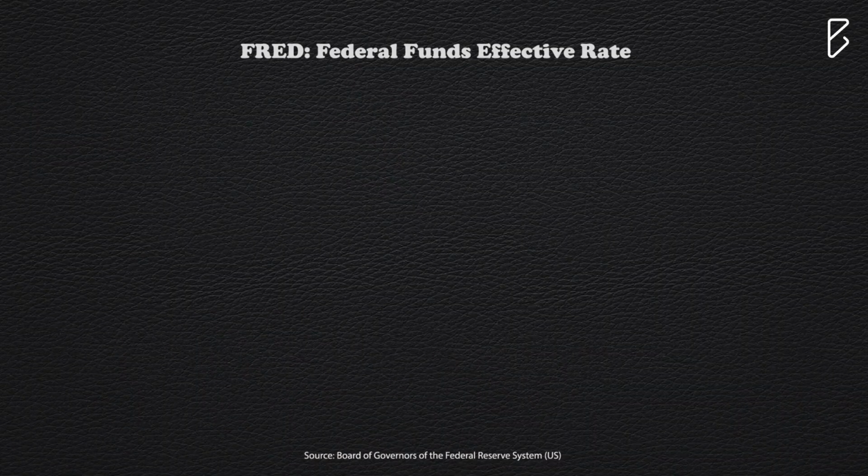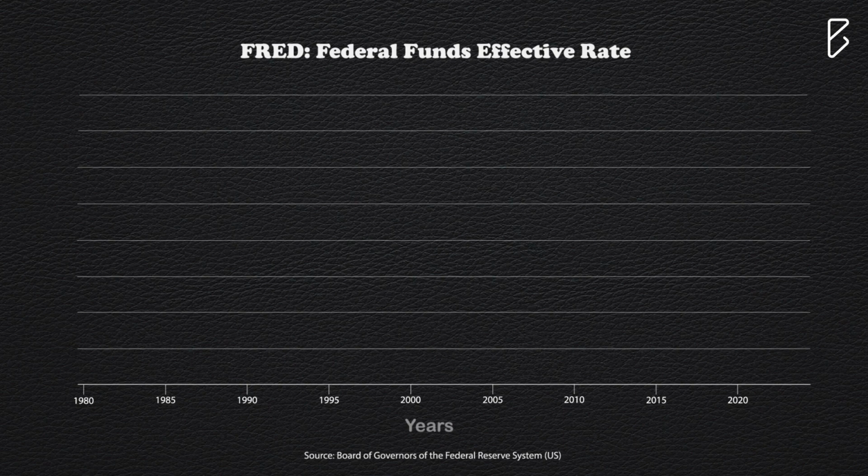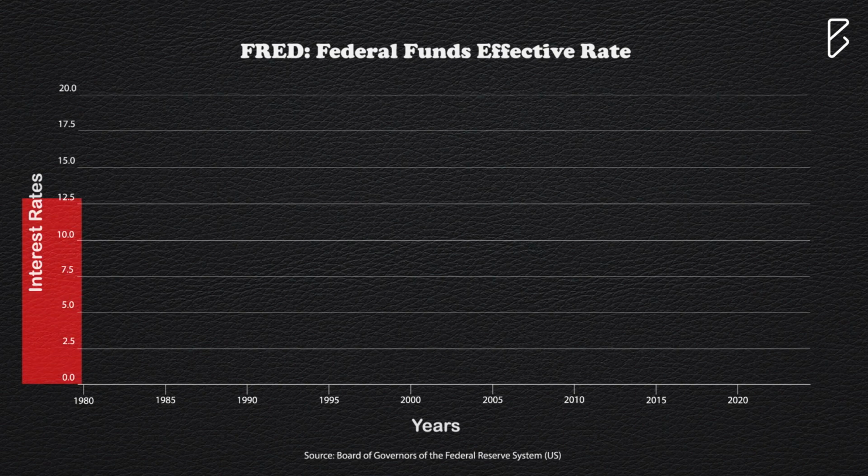Well, to put it in very simple terminology, whenever the Federal Reserve prints notes, they begin to give loans to the commercial banks at very low interest rates. This is the interest rate graph of the Federal Reserve of the USA. These are the rates at which the US Federal Reserve gave loans to the commercial banks and institutions.